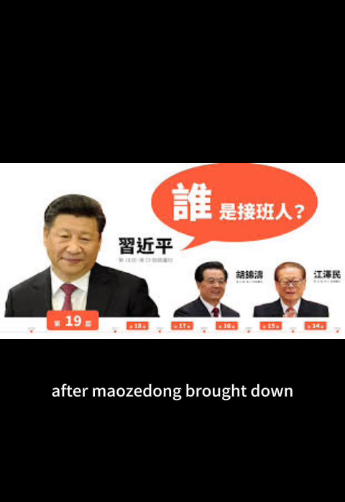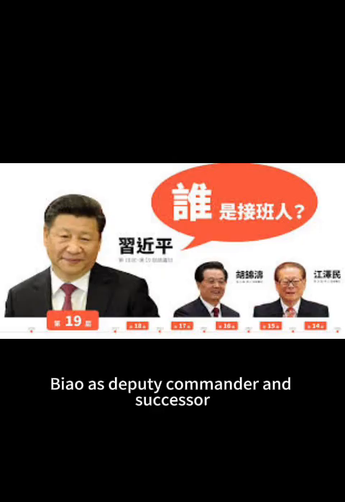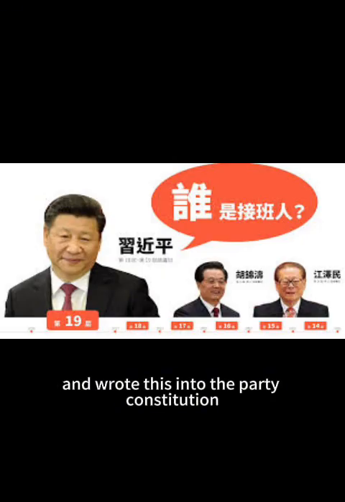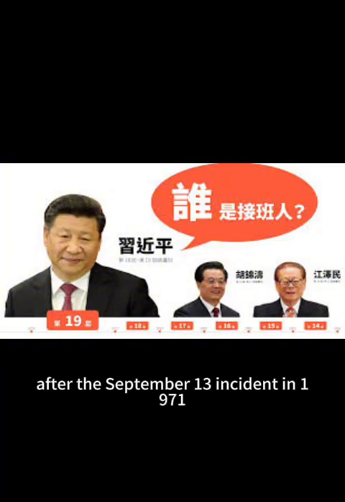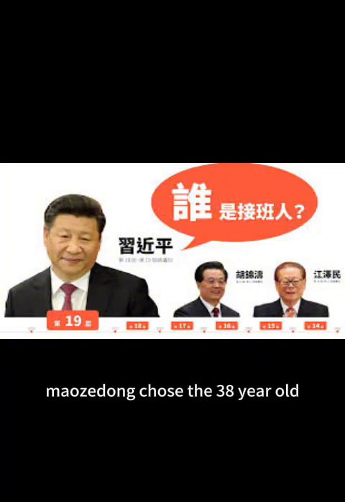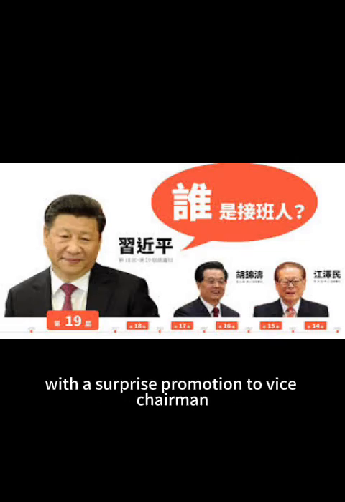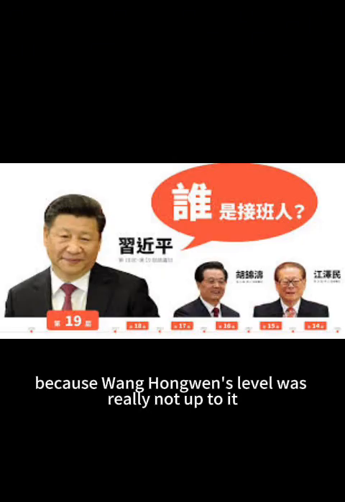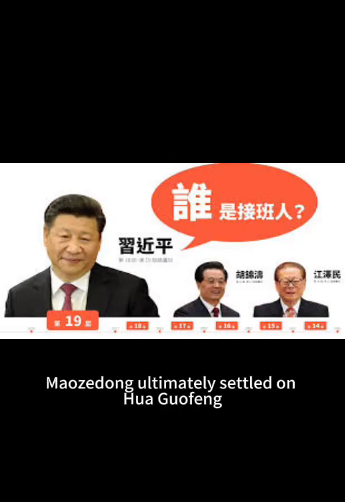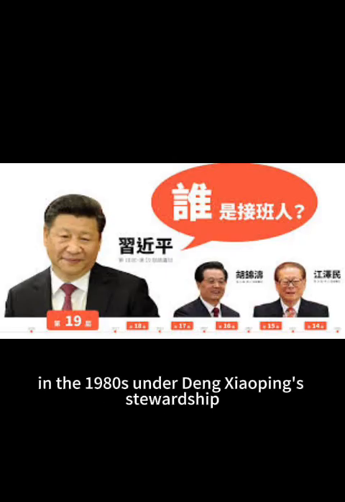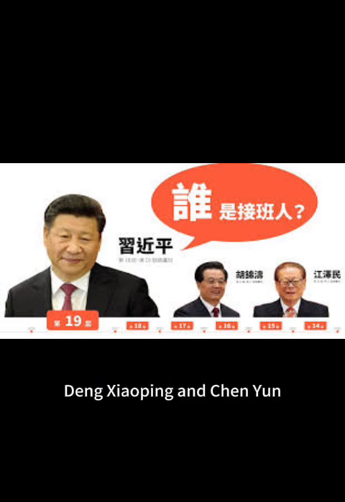After Mao Zedong brought down Liu Shaoqi in 1966, he confirmed Lin Biao as deputy commander and successor and wrote this into the party constitution at the CCP's 9th Party Congress. After the September 13 incident in 1971, Mao Zedong chose the 8-year-old Wang Hongwen as his successor and fast-tracked him with a surprise promotion to vice chairman. After that, because Wang Hongwen's level was really not up to it, Mao Zedong ultimately settled on Hua Guofeng as his final successor.